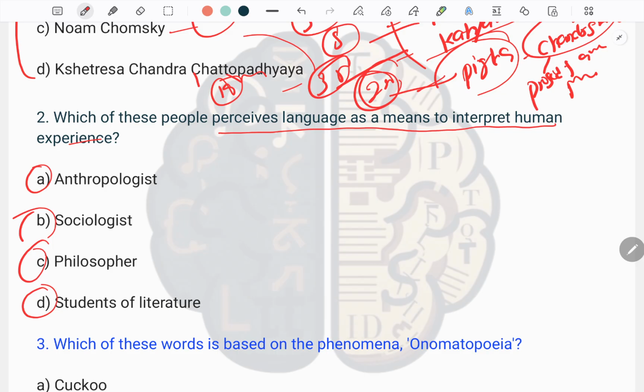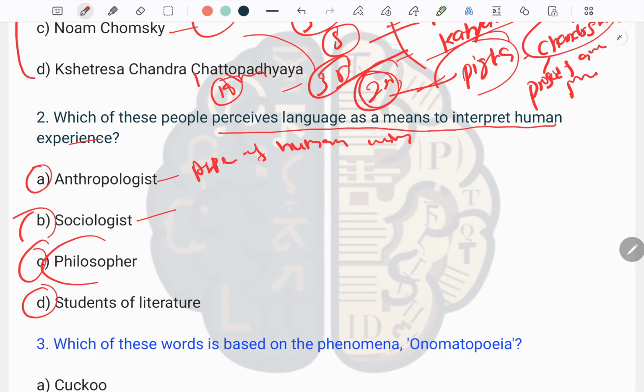When we talk about the anthropologist, it is the study of aspects of humans within the past and present societies. Sociology is the study of social behavior, examining groups, culture, social institutions, and processes that develop when people interact and work together.